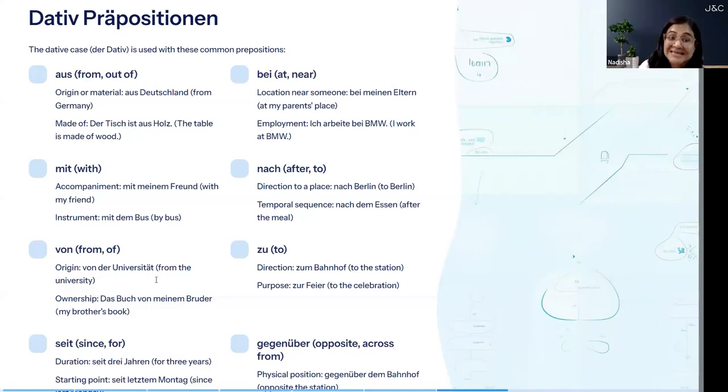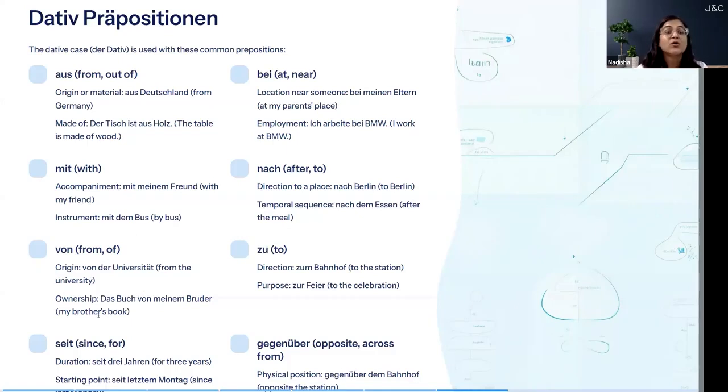Von der Universität, from the university. So this is for origin. Universität is die Universität, but because von is a dative preposition, it will make the noun or pronoun next to it dative. So this D becomes der in dative. That's what we learned in the table before, right?